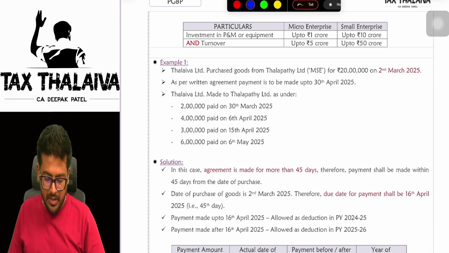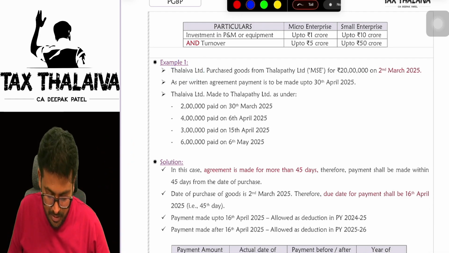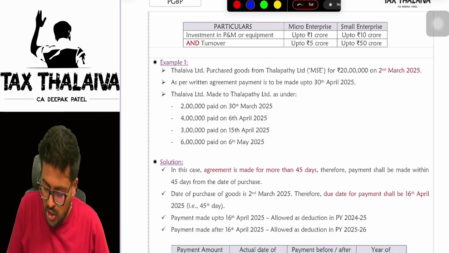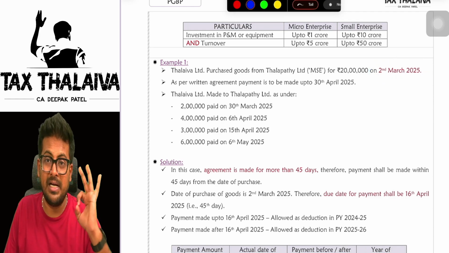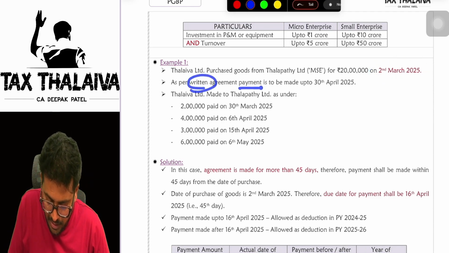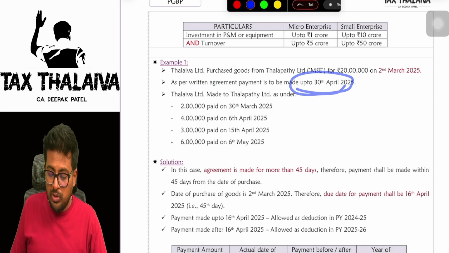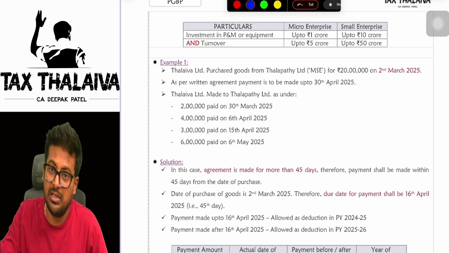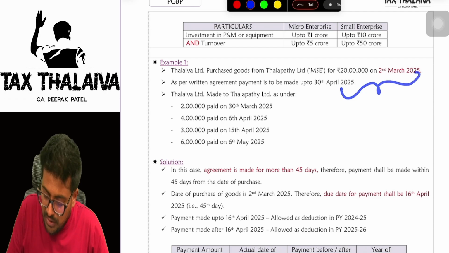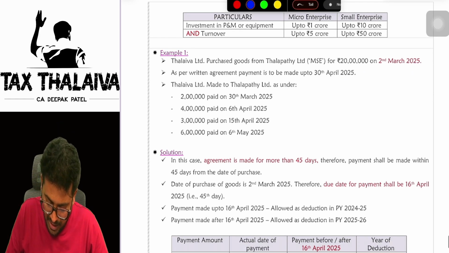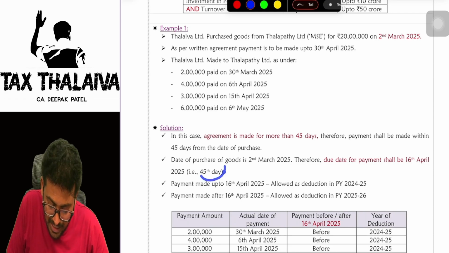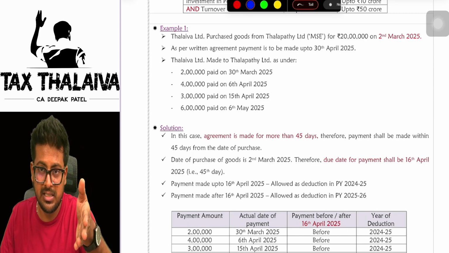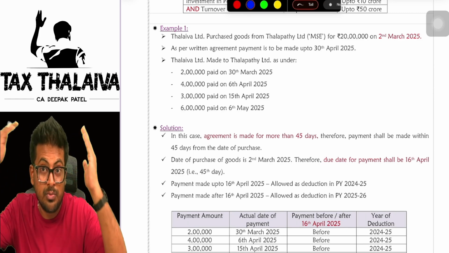First example, boss. Thalaiva Limited purchased goods from Thalapathy Limited. 20 lakh rupees worth of goods was purchased on 2nd of March. Remember this date of purchase, 2nd of March. As per the written agreement, payment is to be made up to 30th of April 2025. Means they agreed that the payment has to be made before 30th of April. Now, if you take the difference, how many days did they agree? They agreed for more than 45 days, boss. It is definitely more than 45 days, because 2nd March to 2nd April is 30 days, and again from 2nd to 30th is more than 20 days.